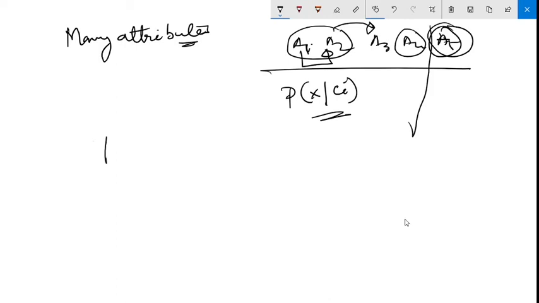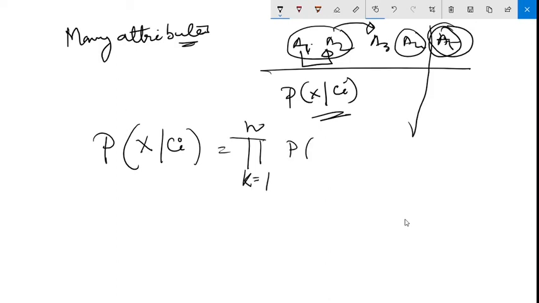So finally, the formula for the independent relationship will be P(X|Ci) equals the product, pi, over k equal to 1 to n, of P(xk|Ci). We are considering all attributes, but assuming that they are not influencing each other. This notation is for pi, which means multiplication. Always remember pi is multiplication.